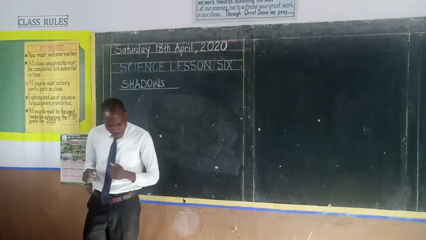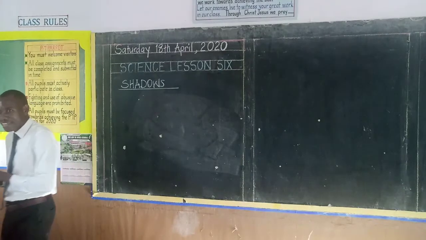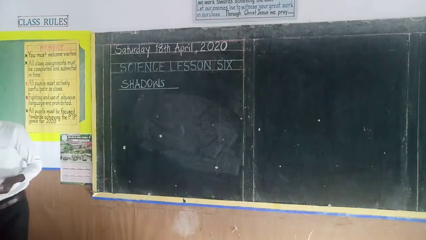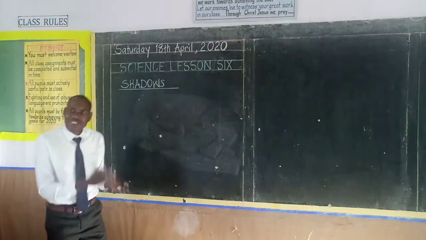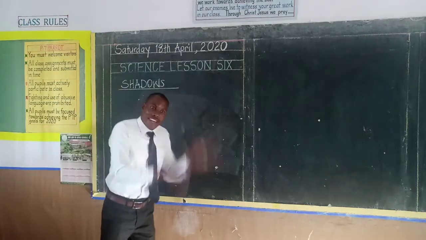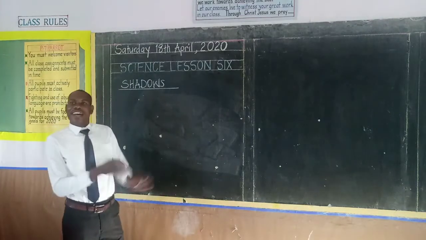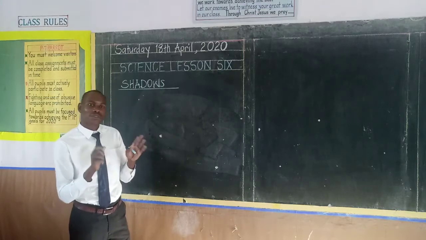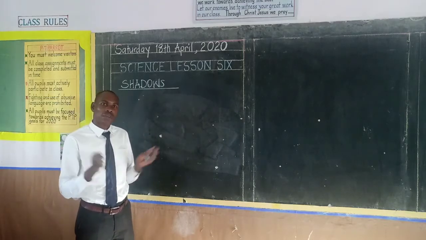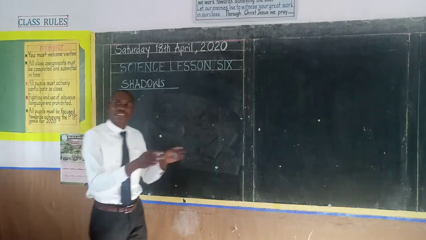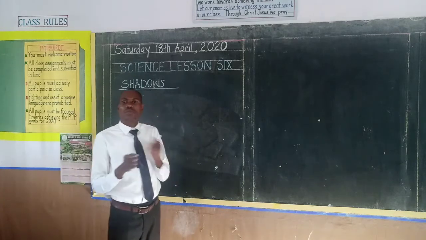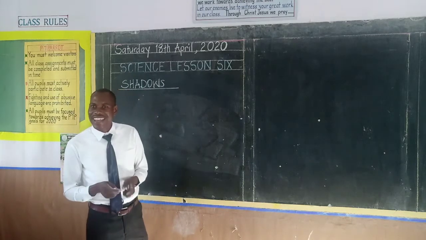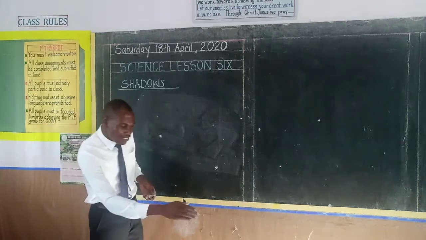And when I tried to move away, it started following me. So that prompted me to run away. The more I ran, the more the shadow followed me, and it could not stop following me. That is what we call a shadow. It was my parents who told me that that is just a shadow. It does not cause any harm to you. And since then I learned that, okay, this is just my shadow.